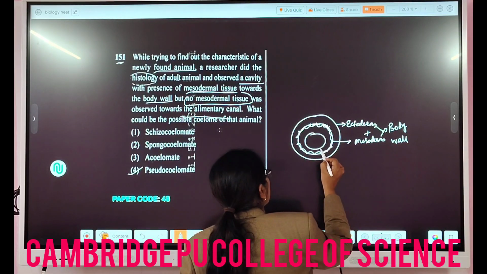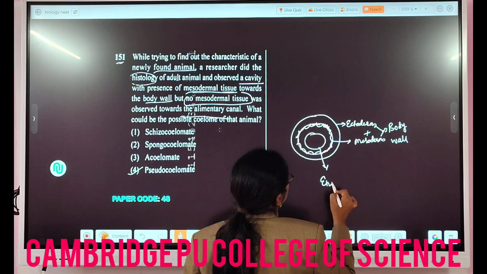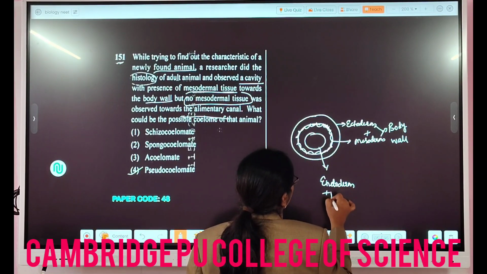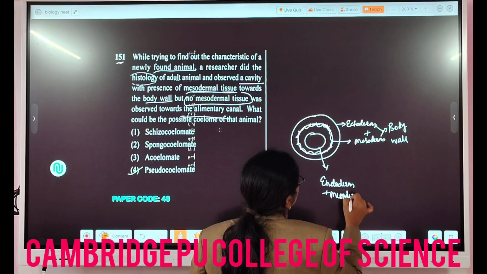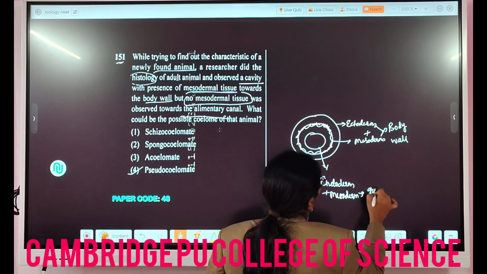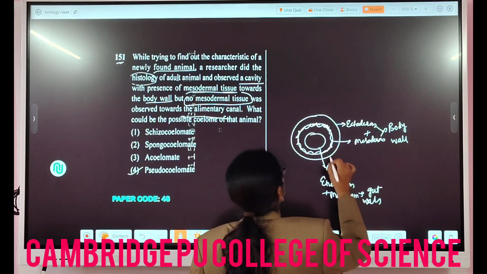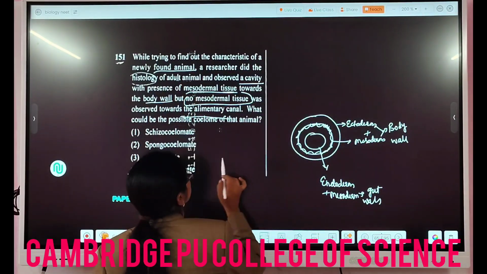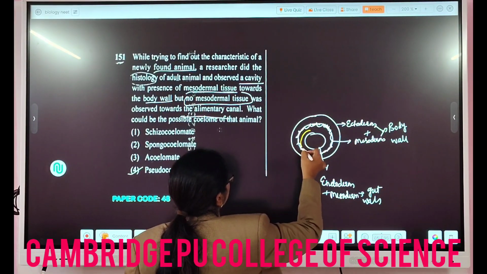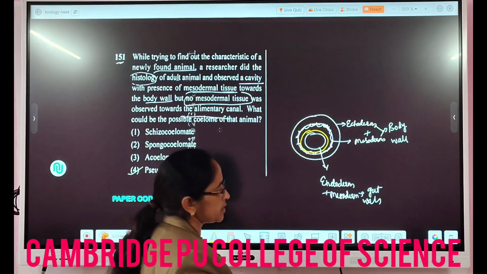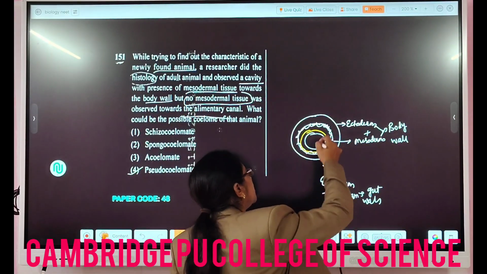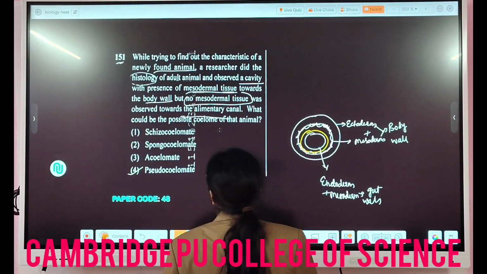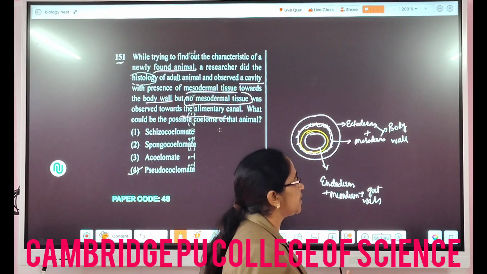Whereas the endoderm plus a little lining of mesoderm, they together form a gut wall. So if there is a cavity here, I call it a coelomate, right? If there is no cavity, I call it an acoelomate. And schizocoelomate is also a kind of eucoelomate only.